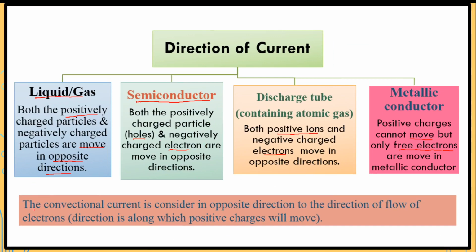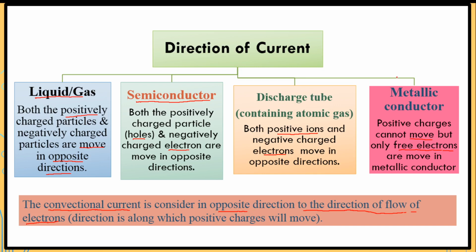So the conventional current direction is considered opposite to the direction of flow of electrons, that is, the direction along which the positive charge would move.